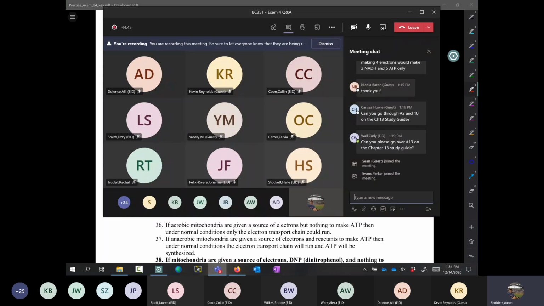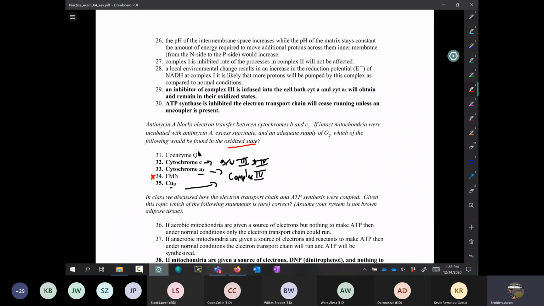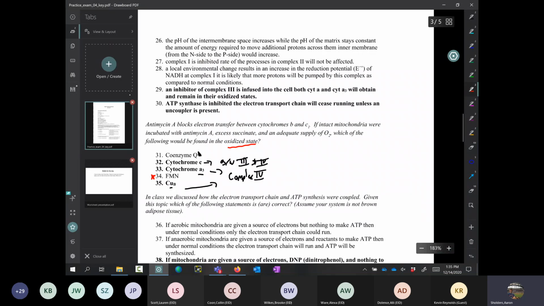What would happen if no oxygen were present? Okay, how would this affect the citric acid cycle and the PDH complex? What would happen to NADH levels in the mitochondria? Would they go up or down? How would this lack of oxygen affect the amount of glucose catabolized by glycolysis? Okay, so this goes right along with that set of questions we were just looking at. Okay, so let's come here and let me come back to our diagram here.